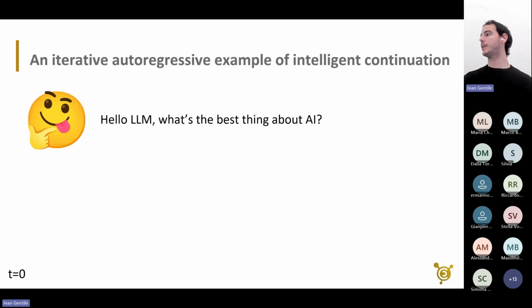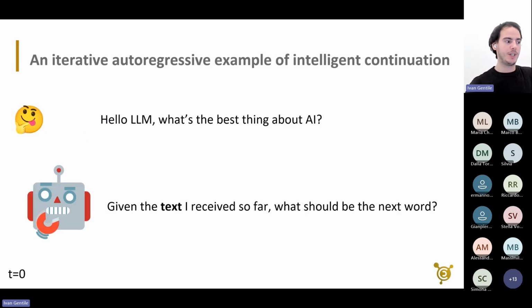Now we're going to go through an example iteratively to demystify the autoregressive process, the autoregressive word, and understand how this model works. It seems simple, but I would like you to stick with it. Let's say that I'm the emoji there, and I ask the LLM, hello LLM, what's the best thing about AI? I'm starting with the iterative process. I'm at t equals 0.